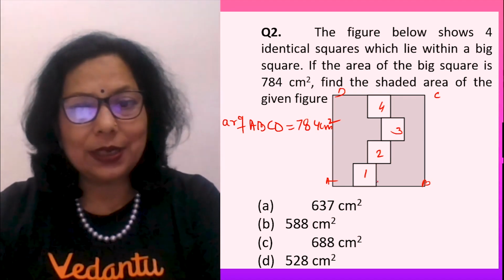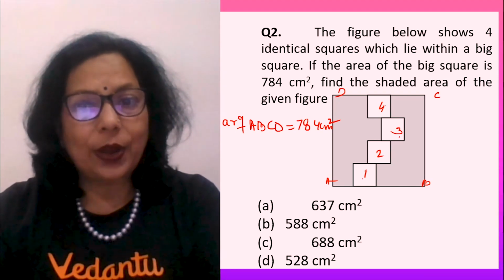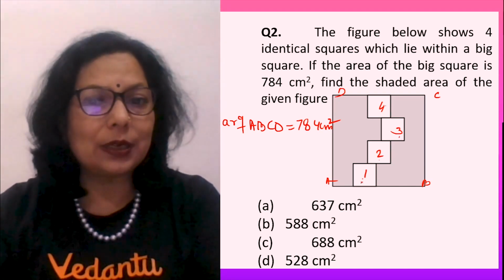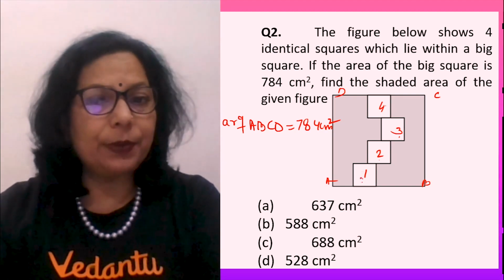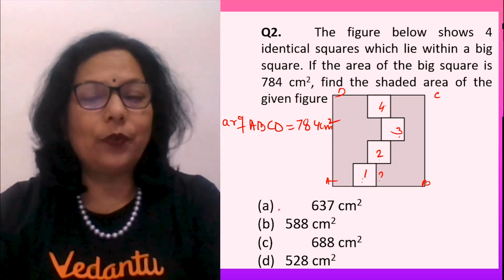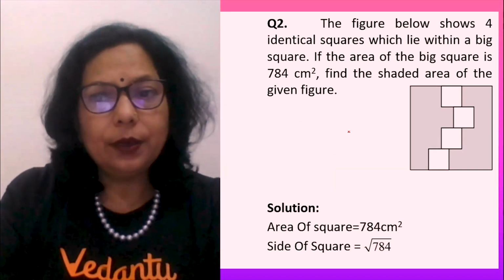क्योंकि आपको छोटी वाली साइड तो पता नहीं है. आपको इसका एरिया निकालना है. If you have to find out the area of 1, 2, 3 and 4, you need to find out the area of first at least. Area of first square will be side into side. You do not know what is the side. So how will you find out this side? Let us see how we do it.